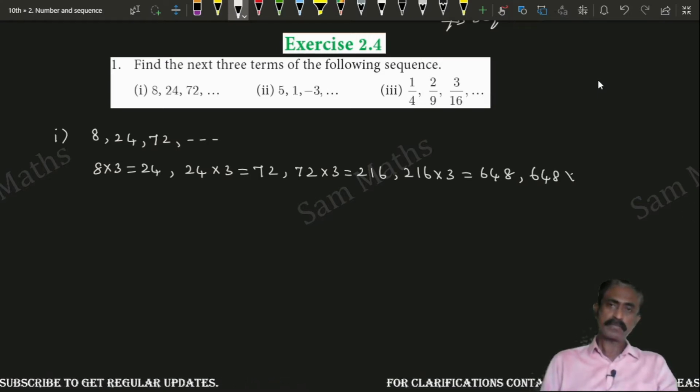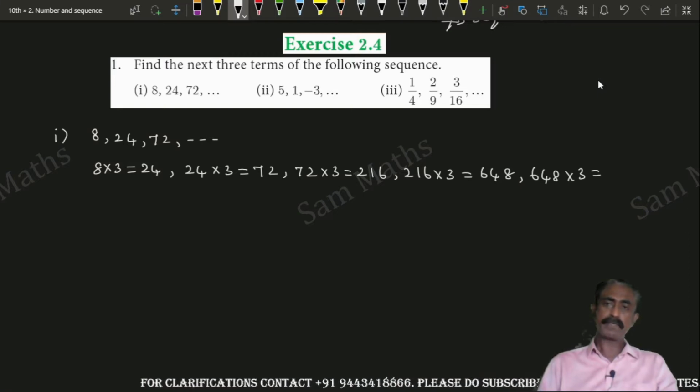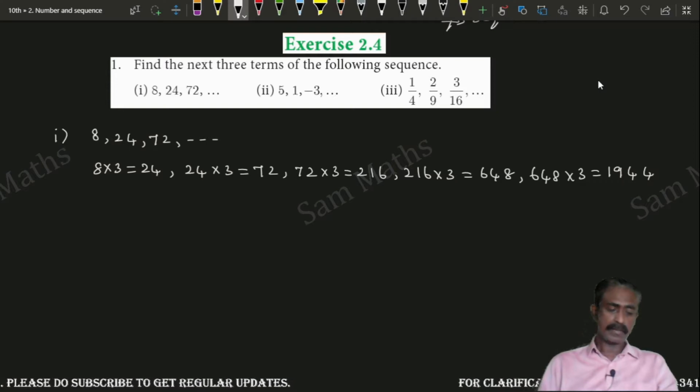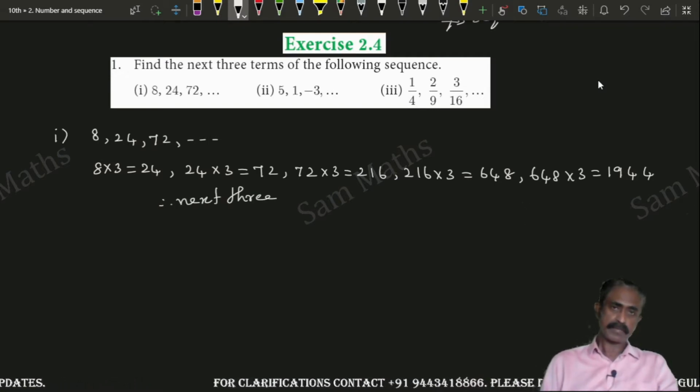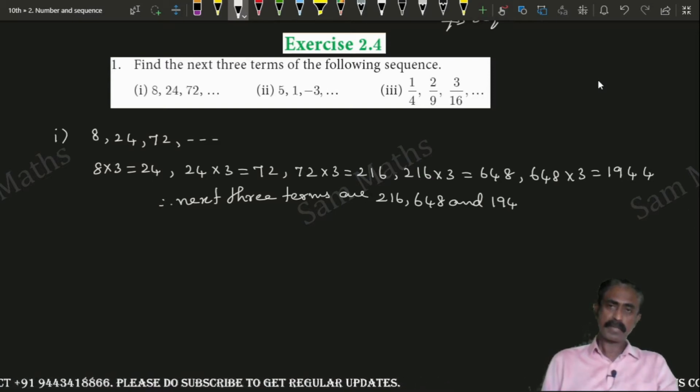648 into 3. 600 into 3 is 1800, 48 into 3 is 144. Therefore, we are getting 1944. Now we got 3 terms. One is 216, another one is 648, another one is 1944. Therefore, the next 3 terms are 216, 648 and 1944.